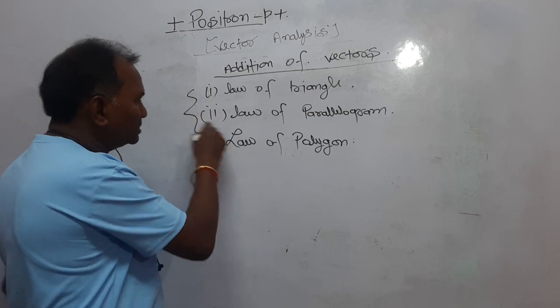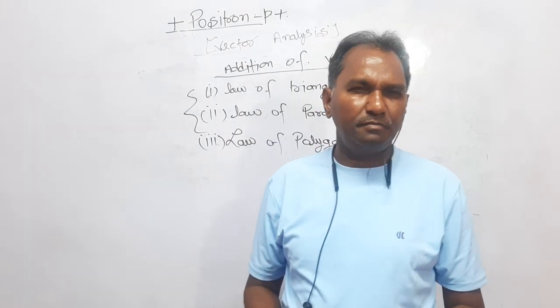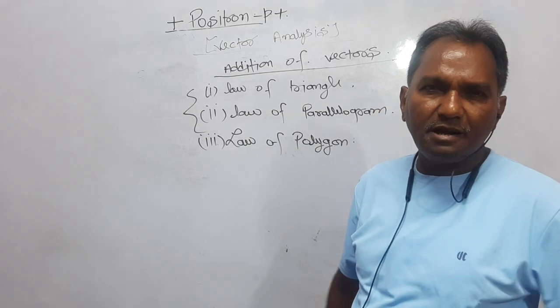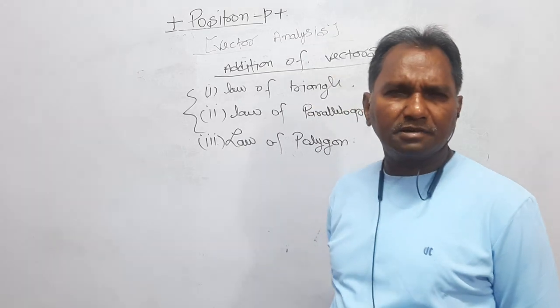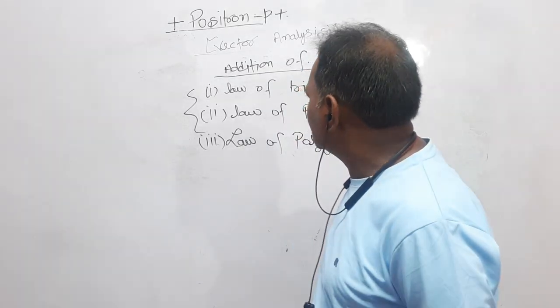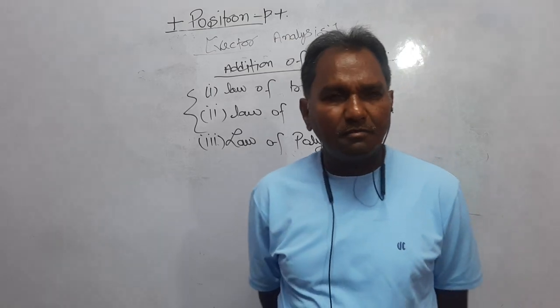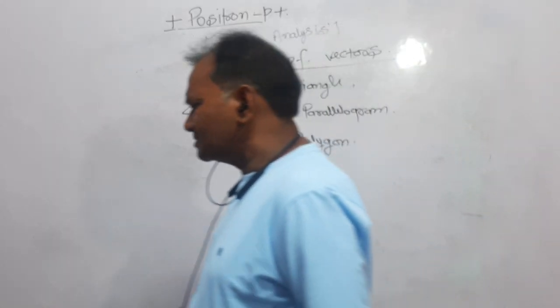Actually, these two laws are more relevant when you are adding two vectors. What I have said is that we are going to study the addition of vectors. The addition of vectors is done in three ways. One is the law of triangle, second one is the law of parallelogram, and third one is the law of polygon. Dear students,